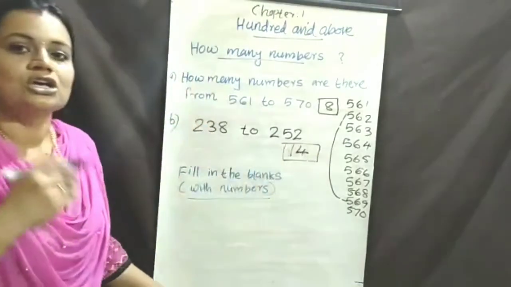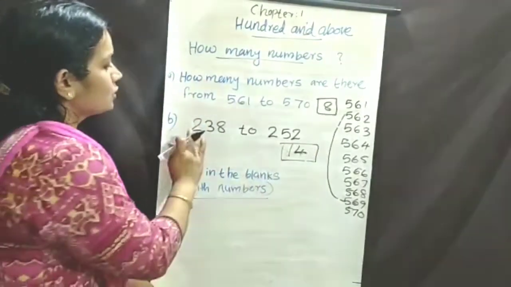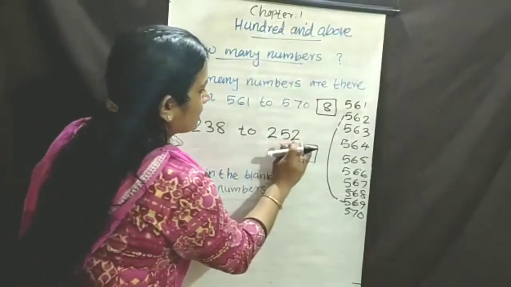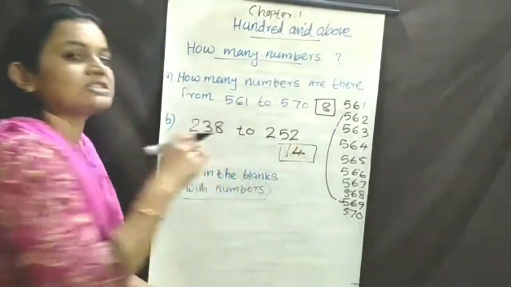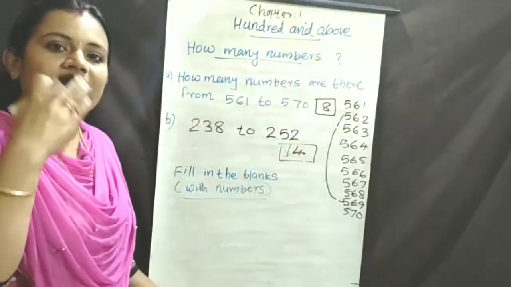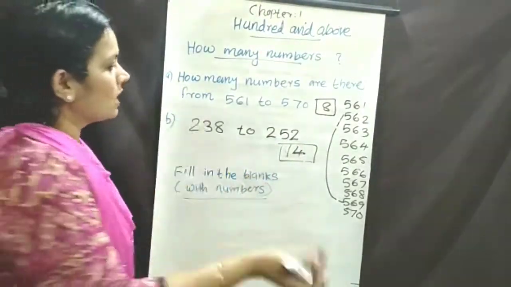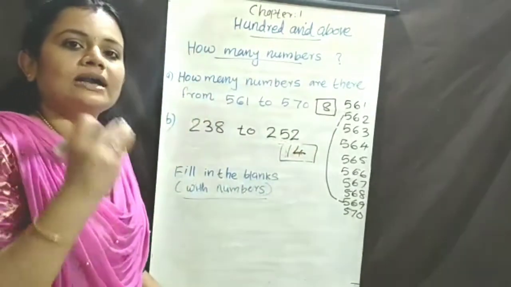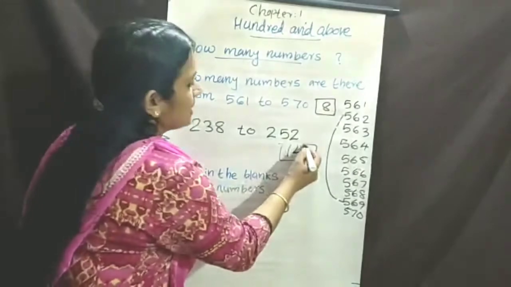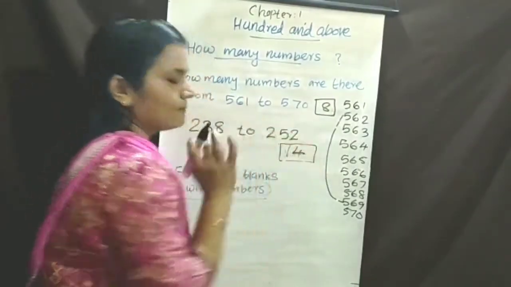14 numbers. So you count from 238 to 252. Then 238 is already given, so we are starting from 239. 252 is already given, so we are ending at 251. We got how many numbers? 14 numbers.